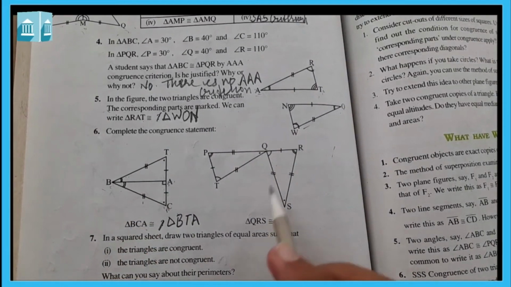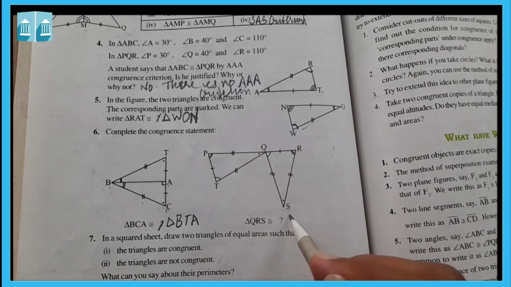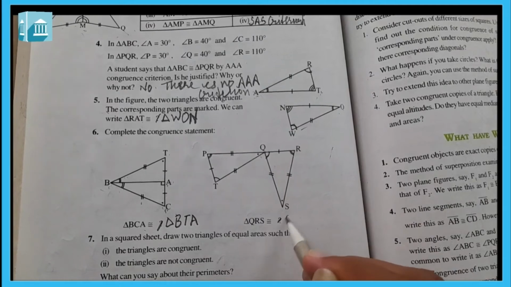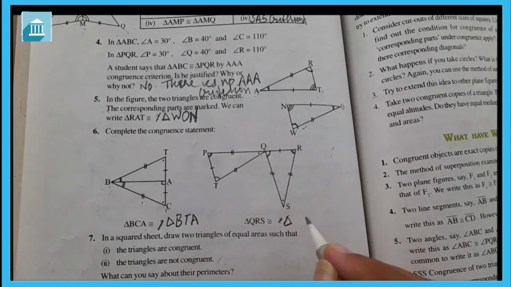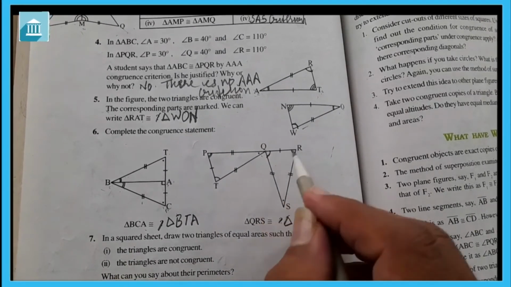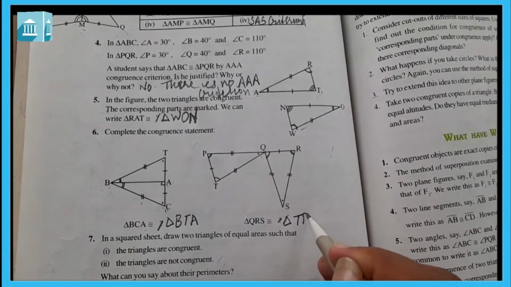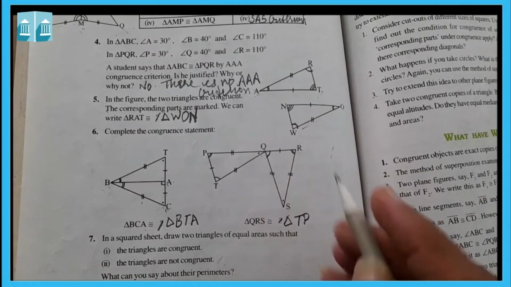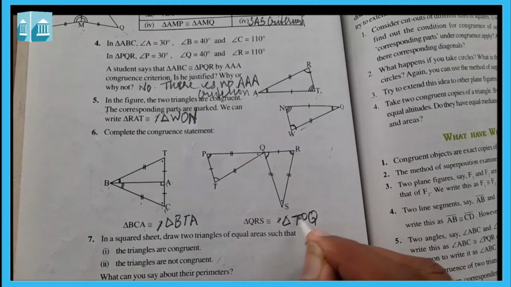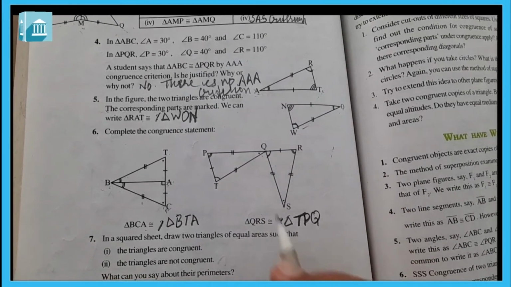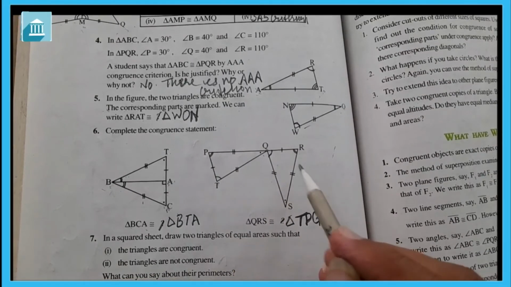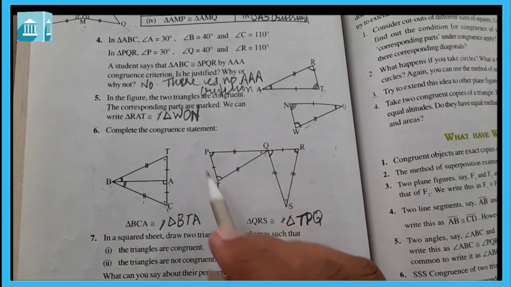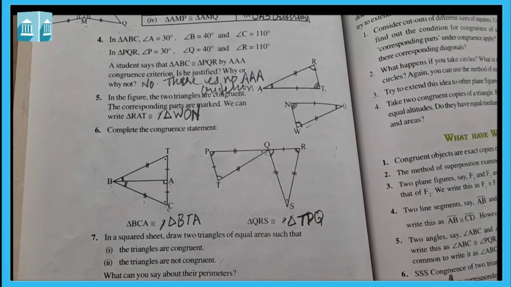Now in the same way here, QRS is congruent to, see Q corresponds to T, so we can write here T. R corresponds to P, so we can write P, and S corresponds to Q, so we can write TPQ. So triangle QRS is congruent to triangle TPQ.